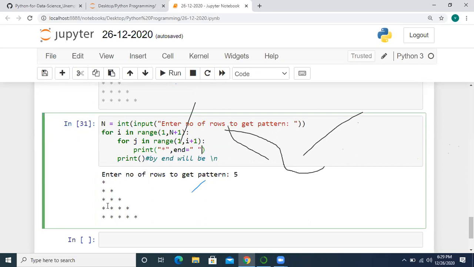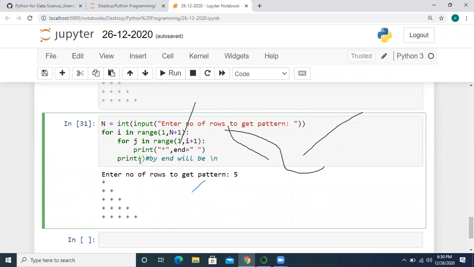Now is it clear? After printing every row, I am calling this print function because whenever we call the print function, it comes to a new line. That's the reason we are calling the print function.